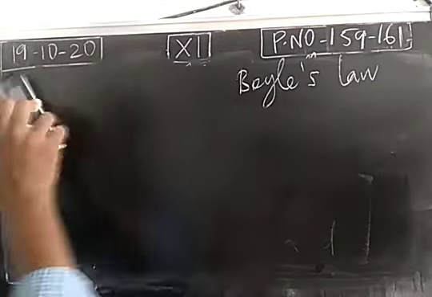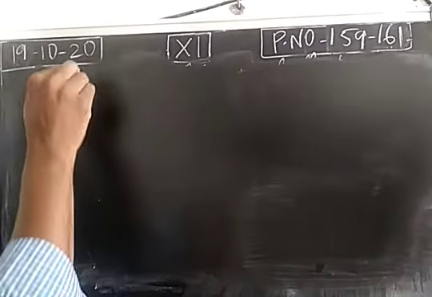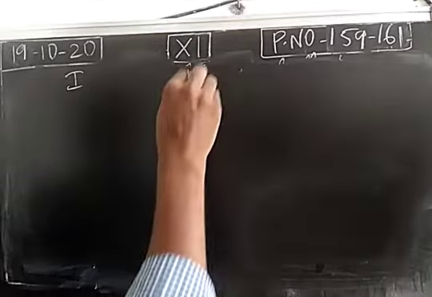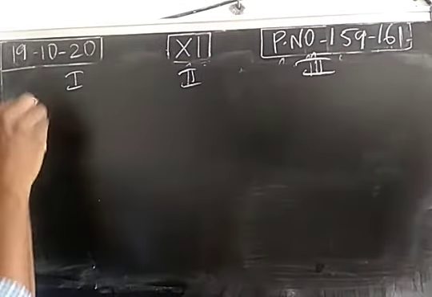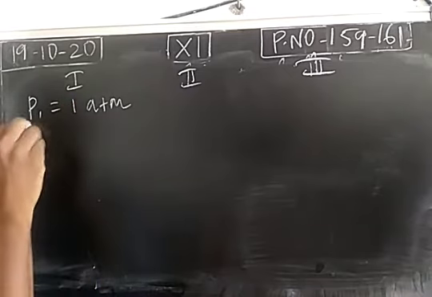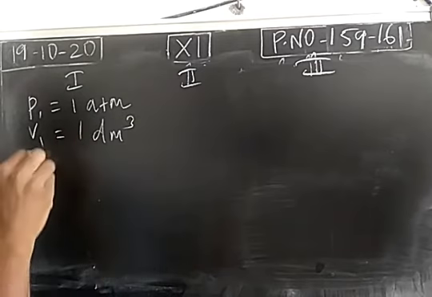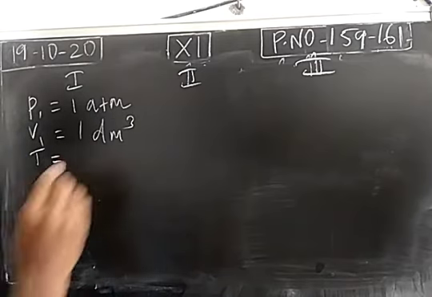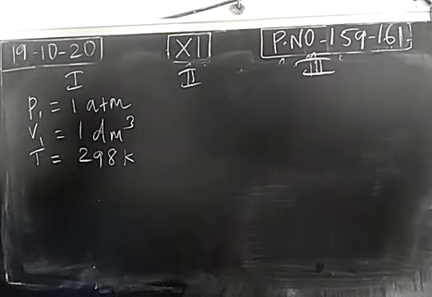Next, using Boyle's law, we may do a problem. We take three containers. For the first container, the pressure is 1 atmospheric pressure, volume is 1 decimeter cube. We maintain the temperature, room temperature, 25 degrees Celsius or 298 Kelvin.